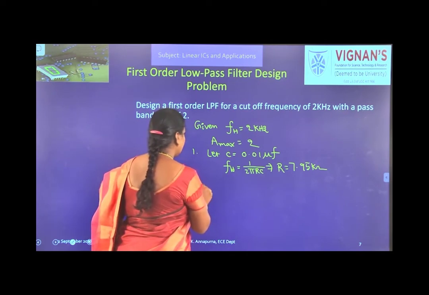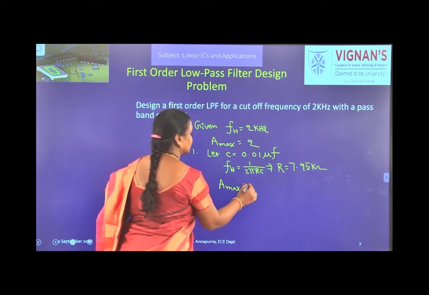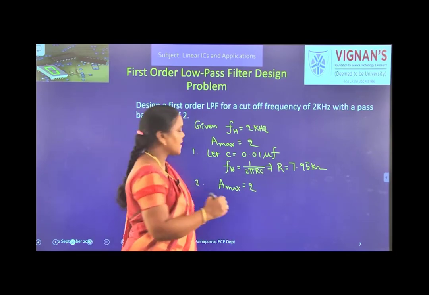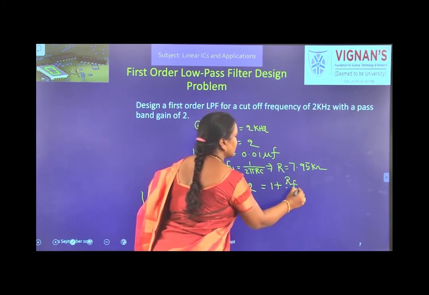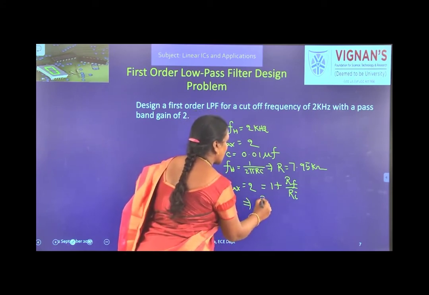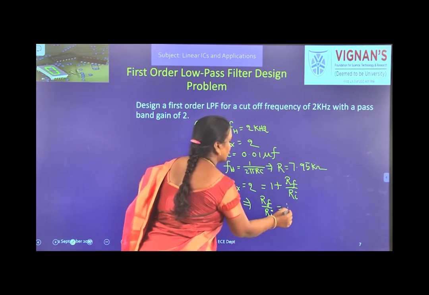Given maximum gain is 2. But according to the formula, what is maximum gain? It is 1 plus Rf by Ri. So, 1 plus Rf by Ri equals 2. This implies Rf by Ri is equal to 1.